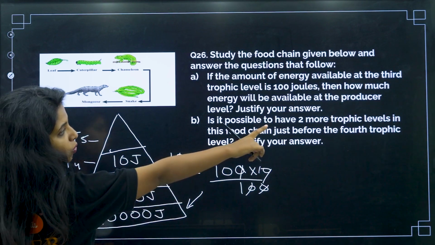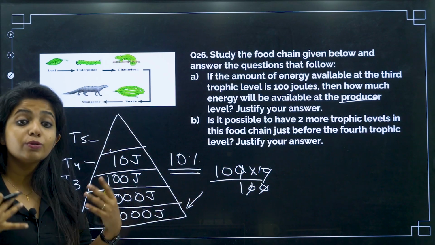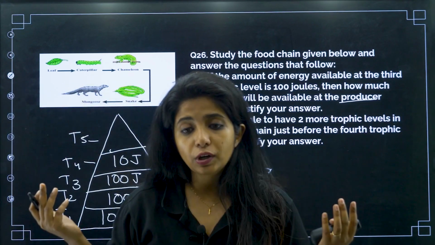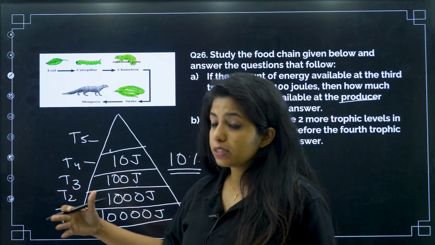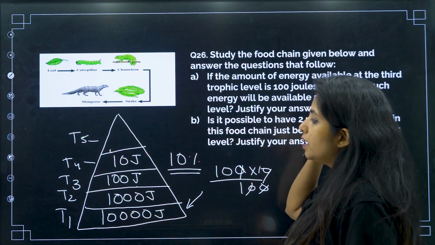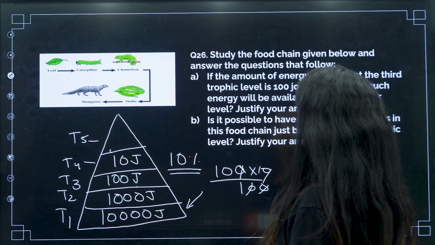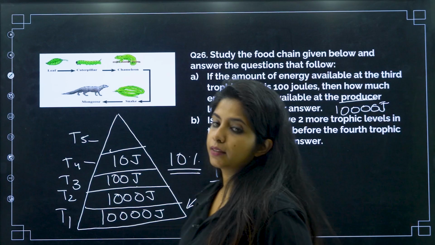You are asked about what? You are asked about the producer level, the one that is responsible for producing the food initially. You should be knowing who the producers are. It is the leaf, or basically the plant, which is going to be the producer, my dear children. So they are asking about the T1 level. What is the amount of energy that you have at the T1 level? It is 10,000 joules of energy.